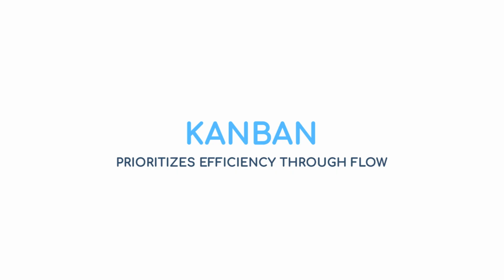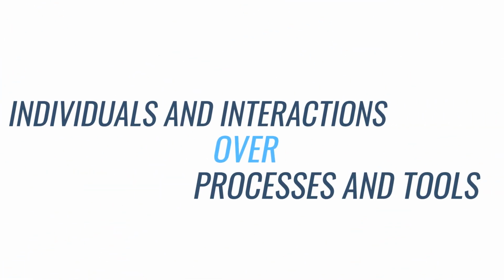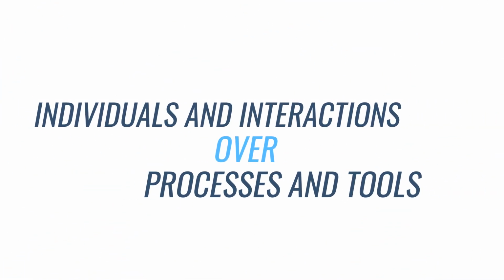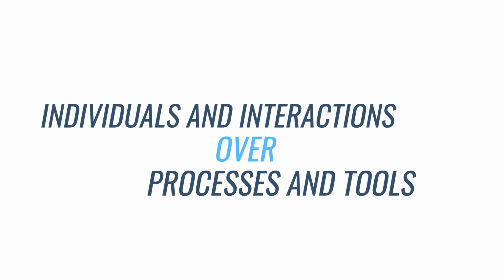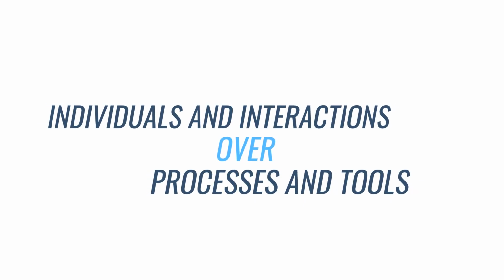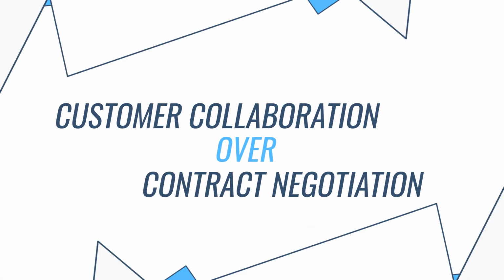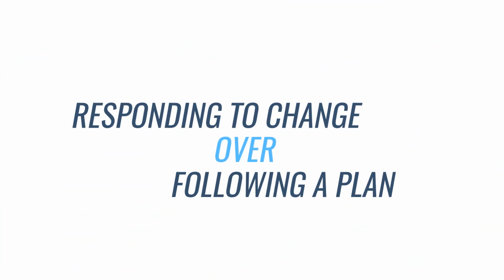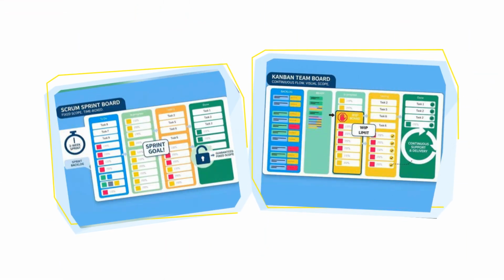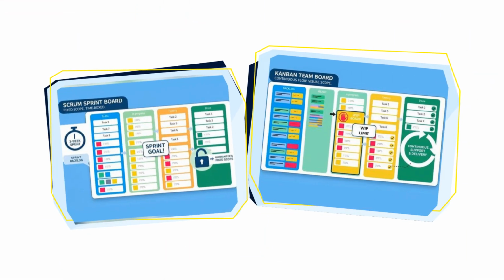Before comparing them, remember that both are founded on the Agile Manifesto. This is their shared core. They both adhere to the 4 fundamental values: individuals and interactions over processes and tools, working software over comprehensive documentation, customer collaboration over contract negotiation, and responding to change over following a plan. They both use a visual board and a prioritized backlog. But if their core Agile values and goals are identical, why are the frameworks structured so differently? The answer lies in their primary control mechanisms or strategic levers.